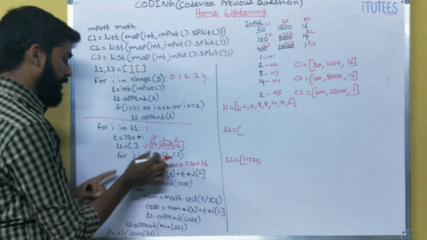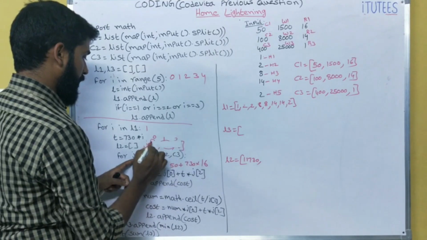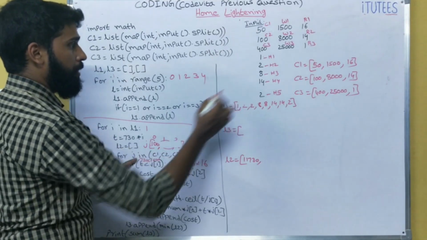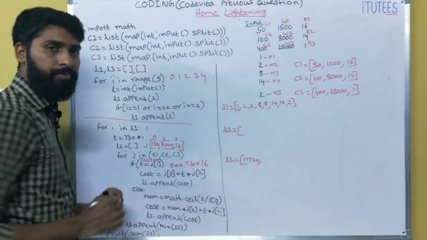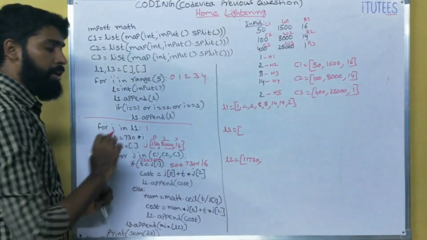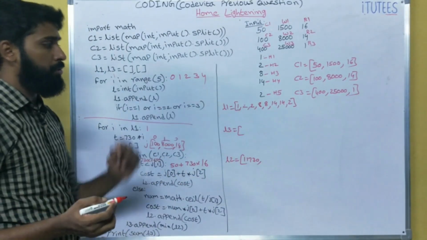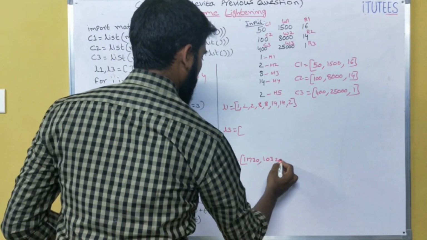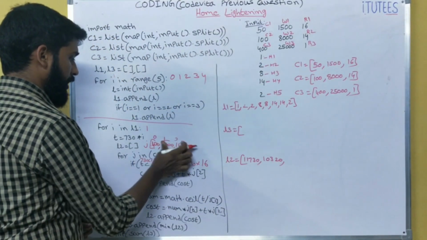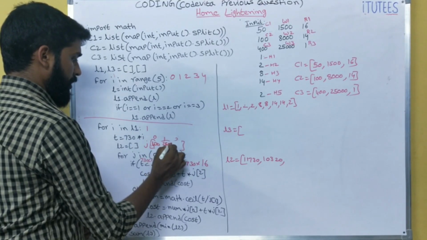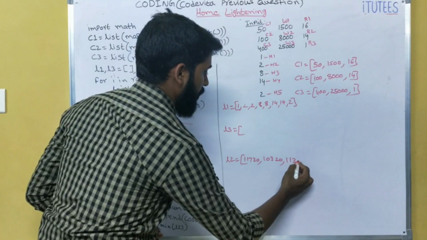In next iteration, the J becomes C2. That means next iteration it becomes 100, 8000, 14. In the same way, we can calculate the cost for C2, 10320. And for C3, 400, 25,000, 1. For that we get 1130.